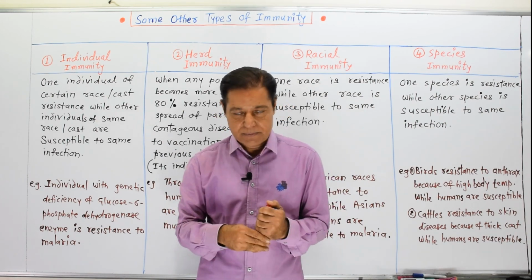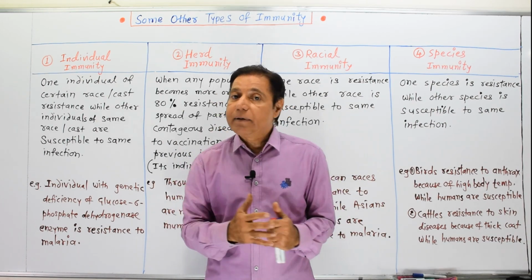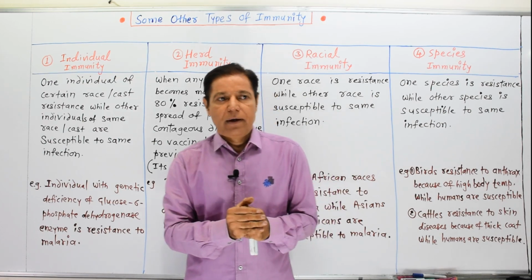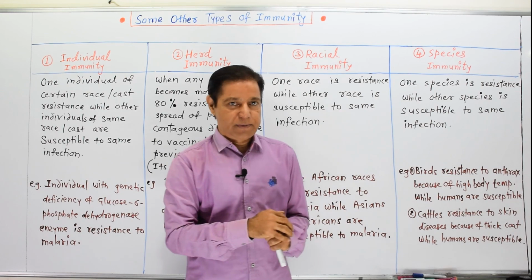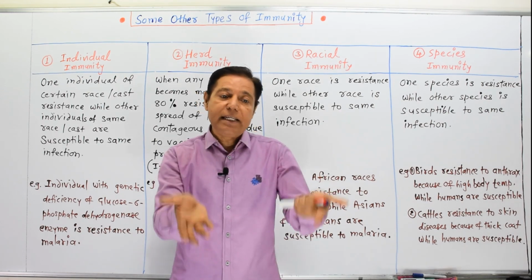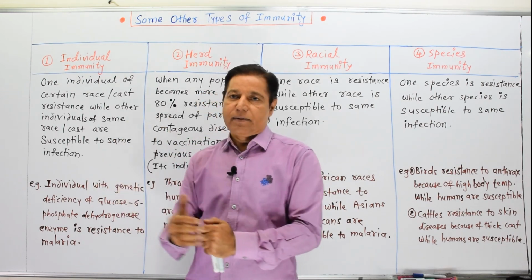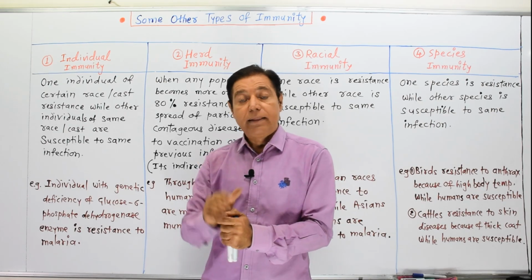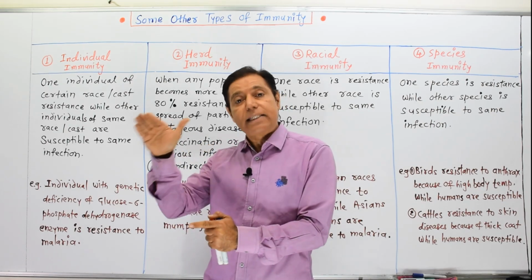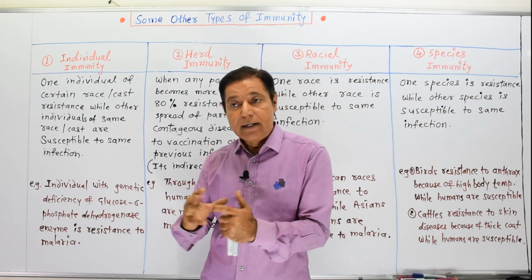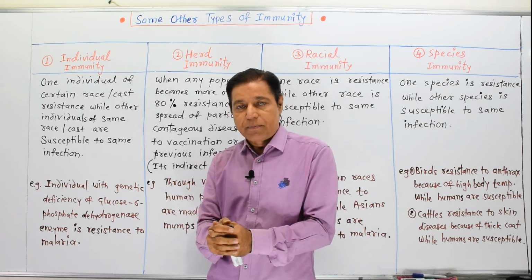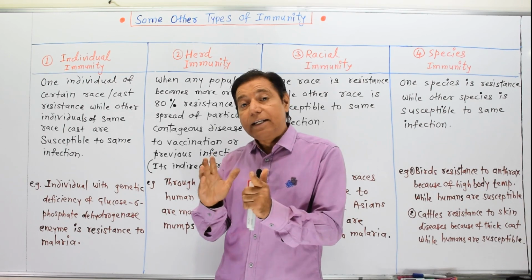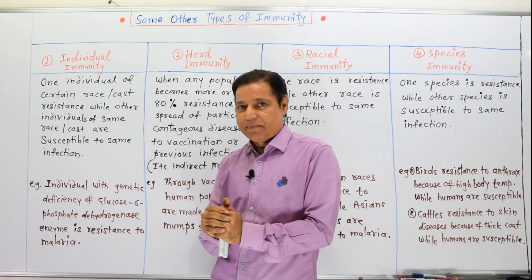While susceptibility means some individuals are prone to a disease, they develop a particular disease easily, so they are called susceptible. And the organism that does not develop a disease after infection is called resistant.